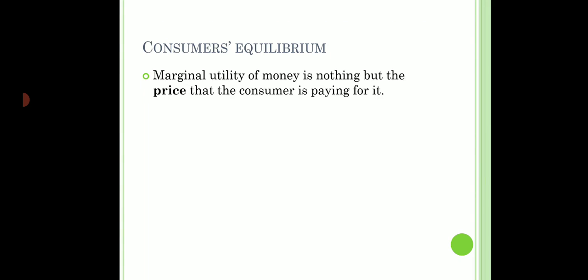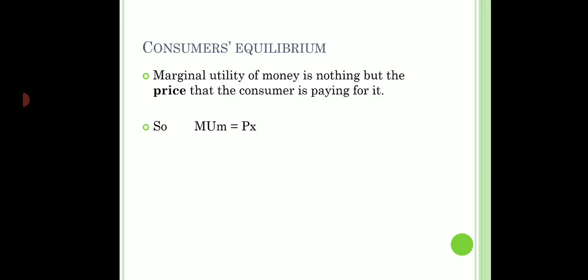So basically, the utility of money is nothing but the price that the consumer is paying for it. It is actually the price that is given in numbers, and marginal utility of money that also we can measure in numbers. They basically are equal. So I can also say that MUM is equal to the price of the commodity.